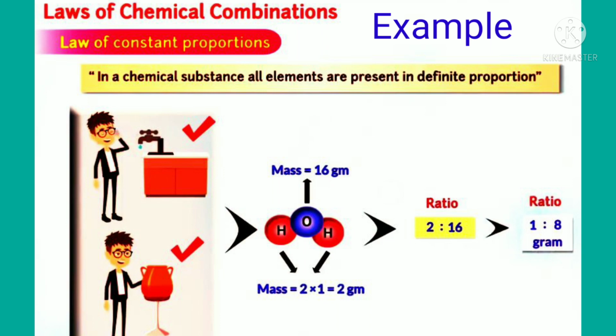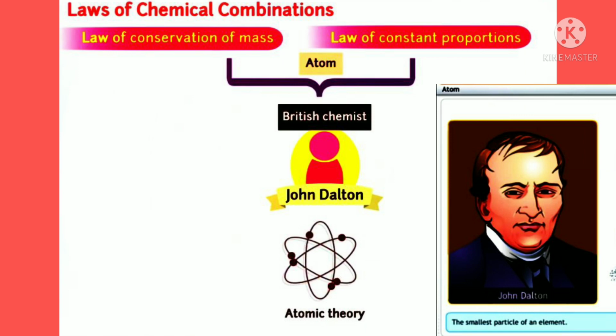Many scientists tried to give appropriate explanation. The English school teacher John Dalton proposed the basic theory about the nature of matter. Dalton reasoned his proposals as mentioned below. If mass was to be conserved, then all elements must be made up of extremely small particles called atoms. If the law of constant proportion is to be followed, the particles of the same substance cannot be different.